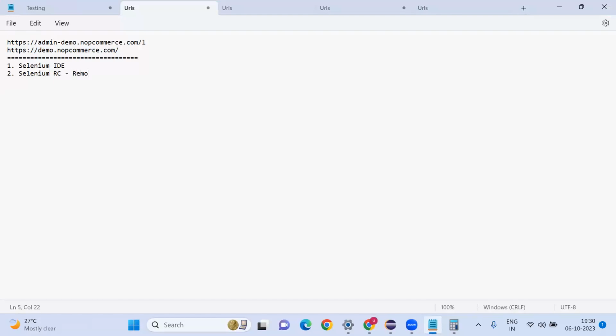RC means Remote Control. This is a very headache one. Earlier, in 2009, 2010 and so on, people used to work with this RC. Every time you want to execute your scripts, you need to start the Selenium server. Stop, start, start, stop, like that.